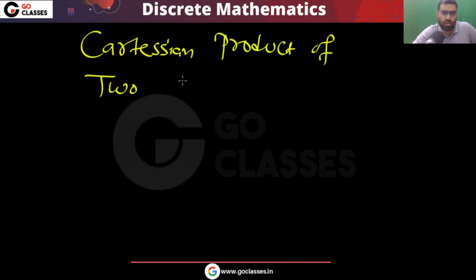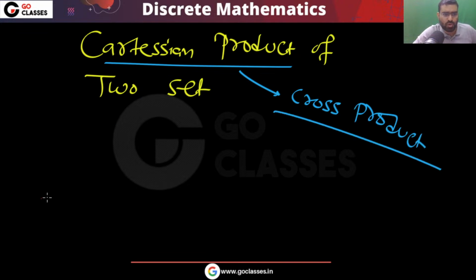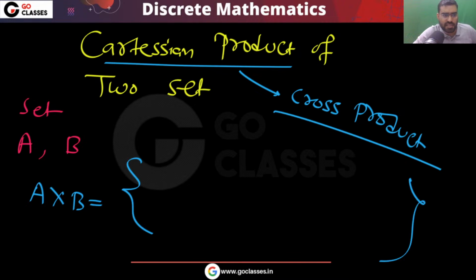Cartesian product of two sets. It is also called cross product. So what is the cross product of two sets? If you have set A and set B, these are two sets, then what will their cross product be? The cross product will be a set. Remember, the cross product also will be a set.